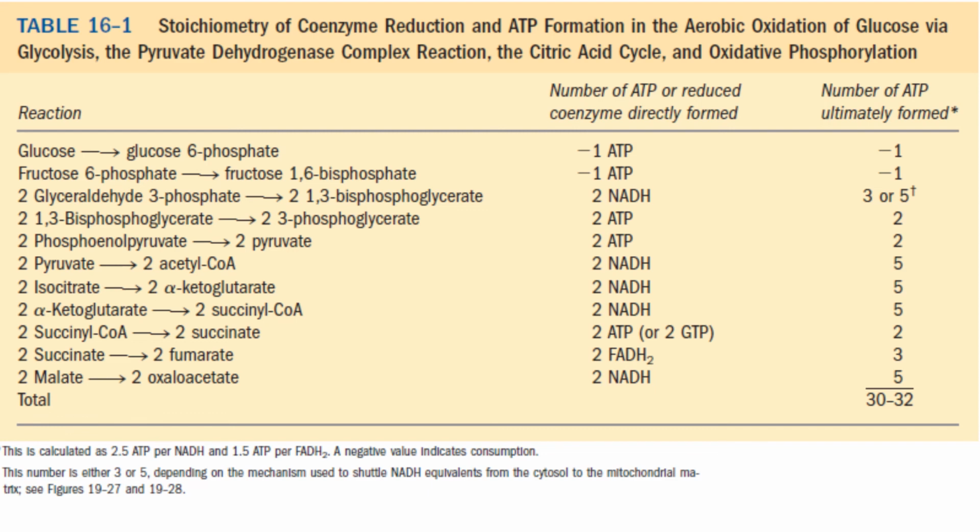So 2 FADH2 molecules give rise to 3 molecules of ATP. One cycle of the citric acid cycle pathway produces 1 FADH2. So when the cycle is taking place 2 times, it is producing 2 FADH2, and 2 into 1.5 is equal to 3 ATP molecules produced from that.